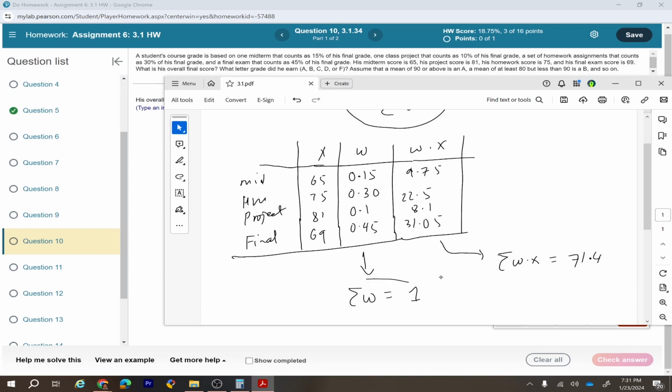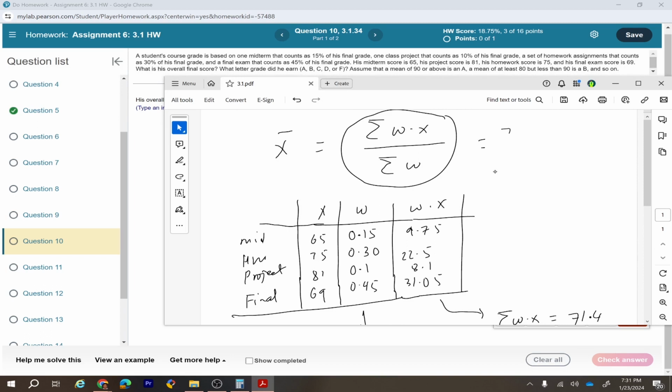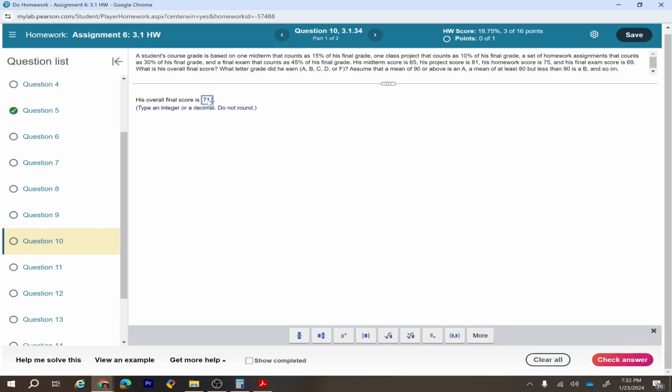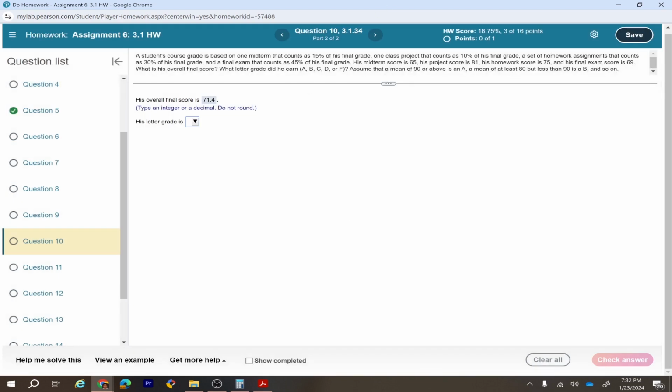Remember, because the sum of the weights is 1, when you put this value back here, it's 71.4 divided by 1, which is 71.4. So that's the final score, 71.4. And based on this grading criteria, 71.4 is a C, right? So the letter grade is C.